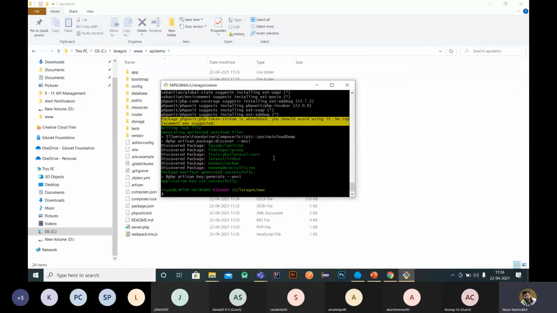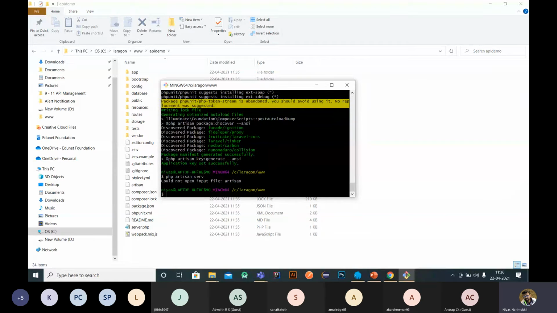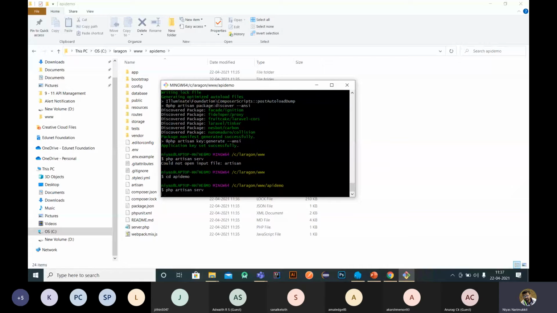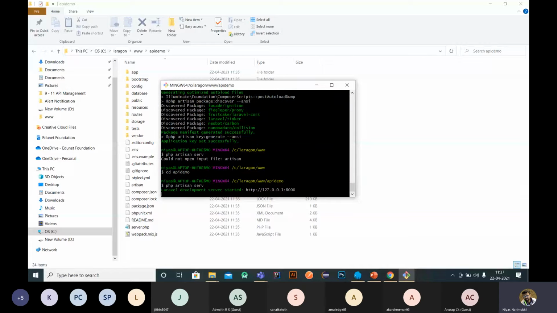Now the application is created, right? In order to check this application, you can do two things. One, you can run php artisan serve. You have to move to the specific folder. Currently we are in the www folder, so you have to move to the API demo folder, which is our project folder. Then we can type php artisan serve. Once you type this, a Laravel development server is started.